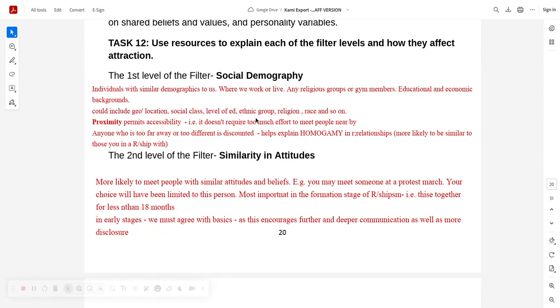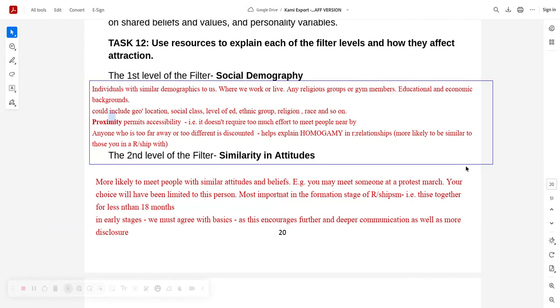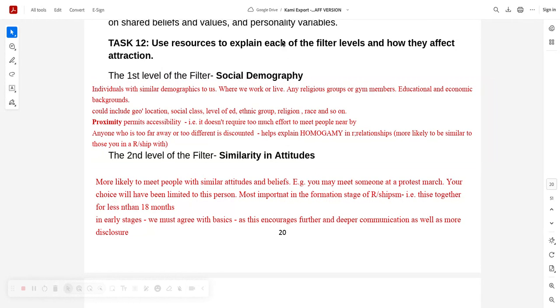And I'm sure you remember, certainly my students, I'm sure others as well, got used to write more on this because you could be asked 4 marks on each filter. So make sure you got 4 marks on each filter. Using terminology like proximity, permitting, accessibility, the homogamy in relationships, why they're so similar. So make sure you can talk about the terminology, but make sure you can incorporate 4 points.